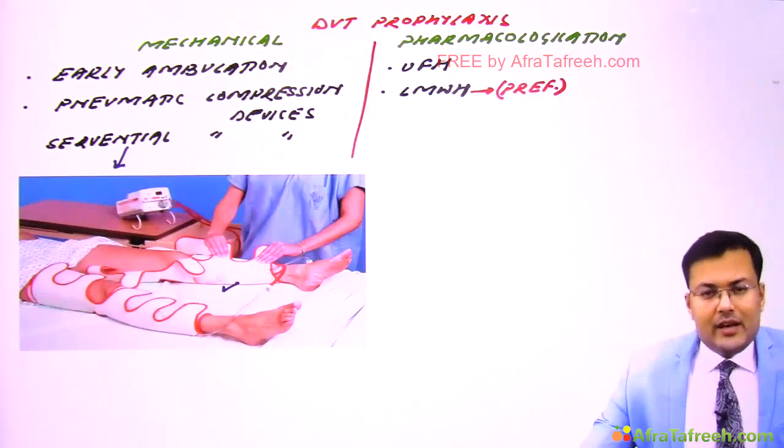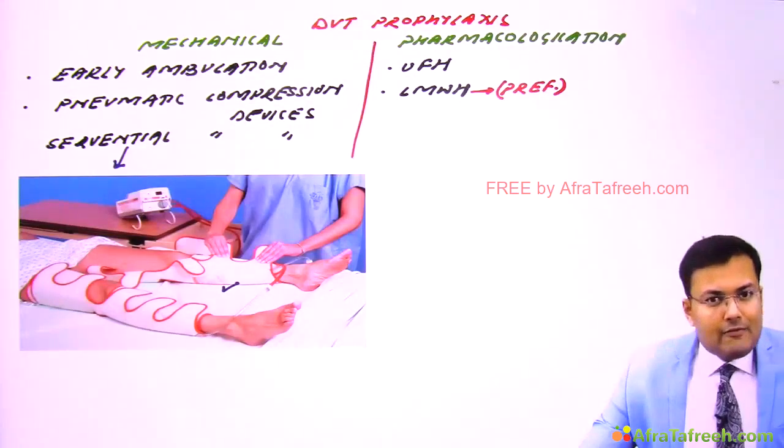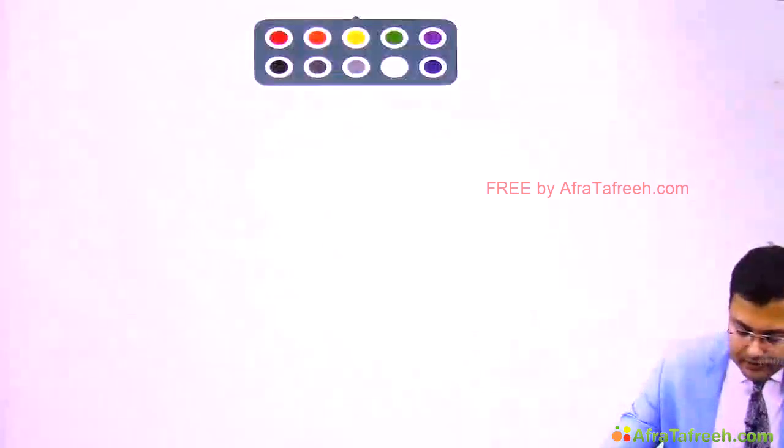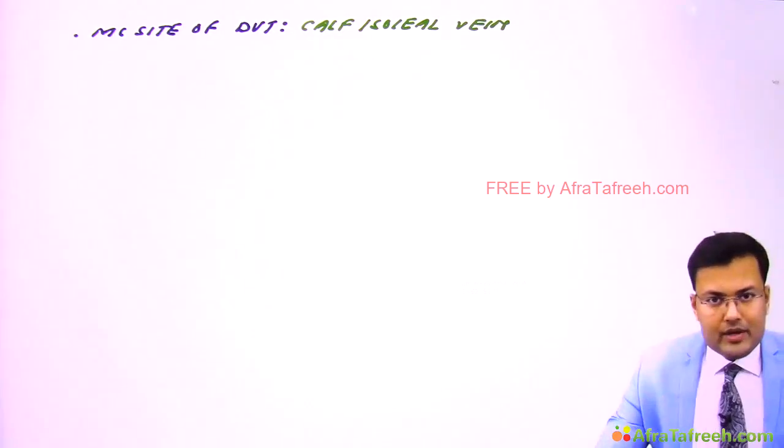Now imagine if patient is going to develop DVT, first what is the most common site? And the most common site of DVT is calf vein or soleal vein. So see the important questions. First, what's the most common site of DVT? Clear? And it is calf vein or soleal vein. Okay. Now see the second important point.